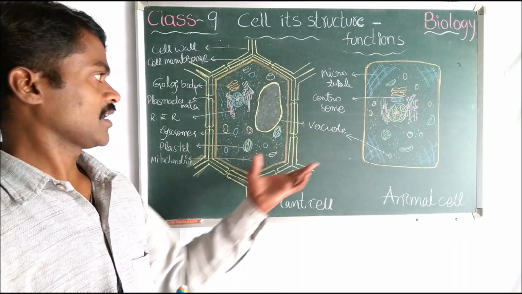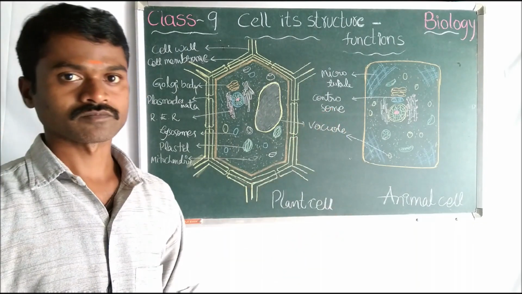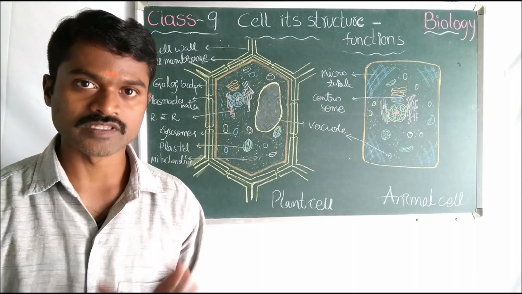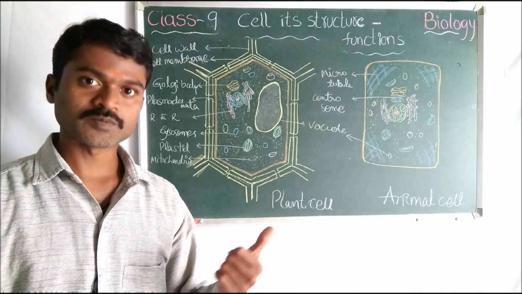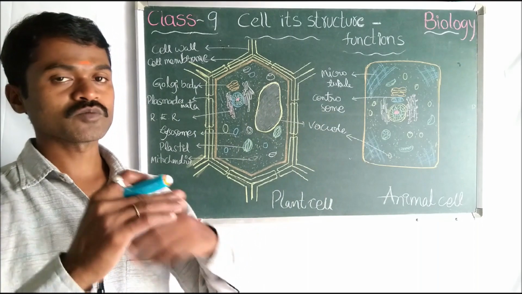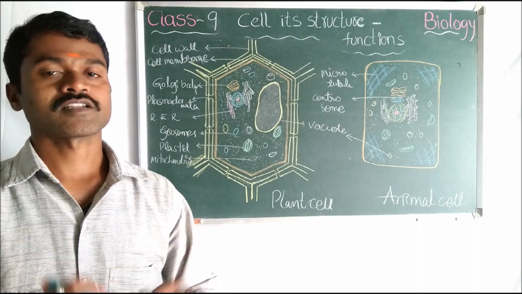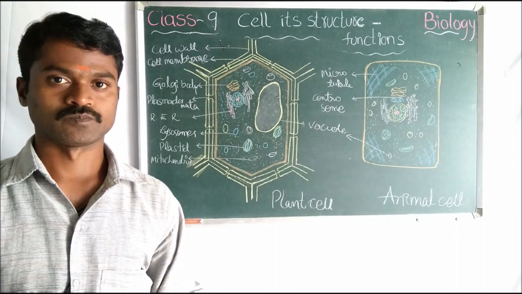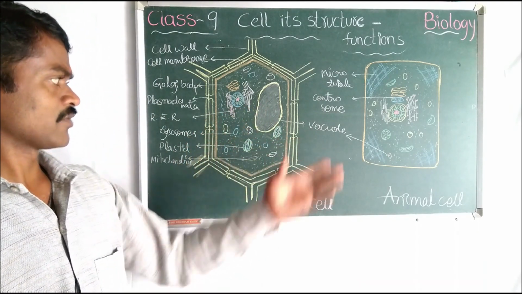This is about the plant cell and this is about the animal cell. Centrosomes: what is the use of centrosomes? Centrosomes are useful in cell division. It doesn't mean that cell division will not take place in plant cells. Cell division takes place in the plant cell also, but without centrosomes. Instead of centrosomes, they have another structure for cell division in the plant cell. In the animal cell, they have centrosomes. This is about the plant cell. Plant cells have mitochondria and the remaining everything is the same.